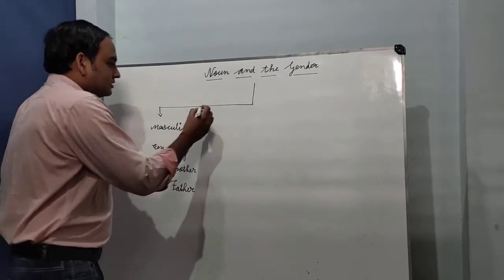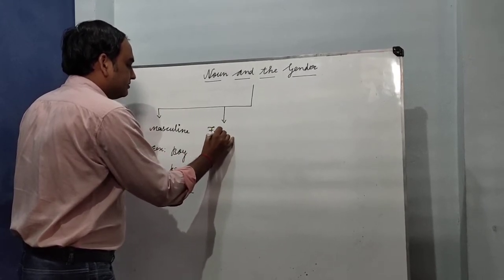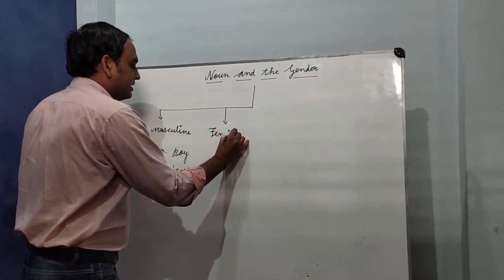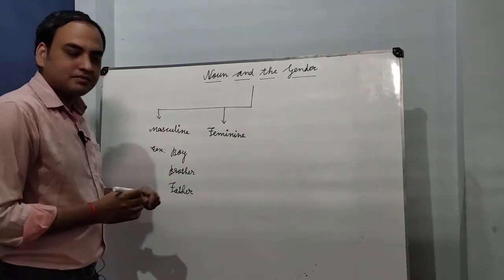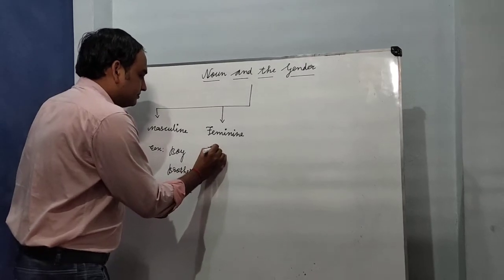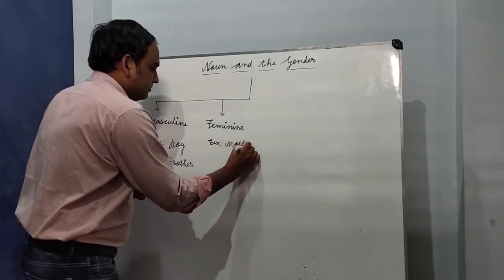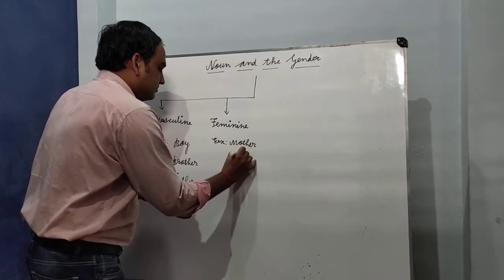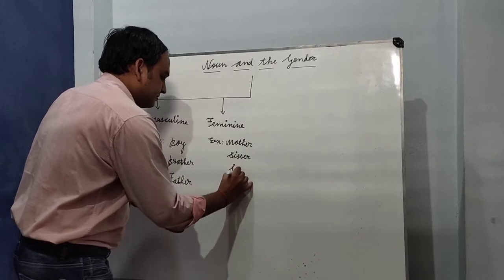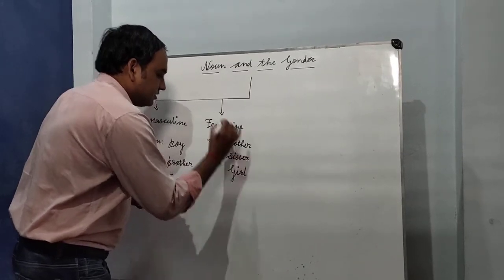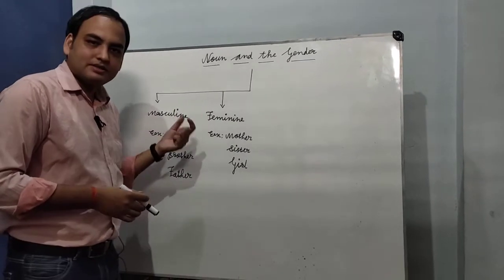Okay, second one is feminine gender. What is a feminine? This represents the category of female. For example, mother, sister, girl. So these are the examples, they represent here feminine gender.